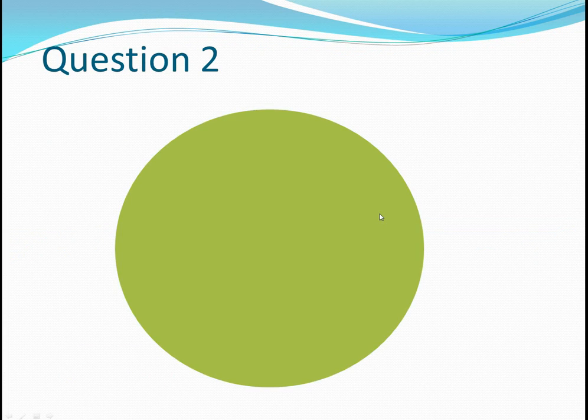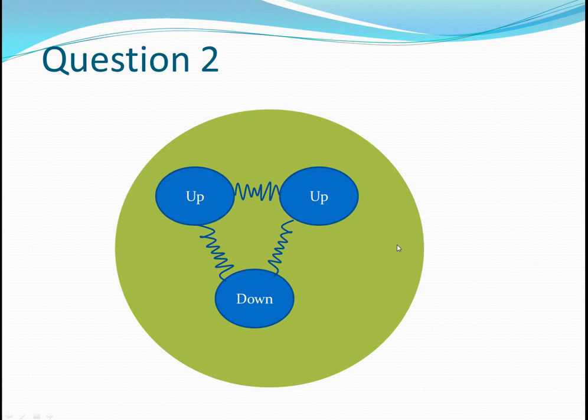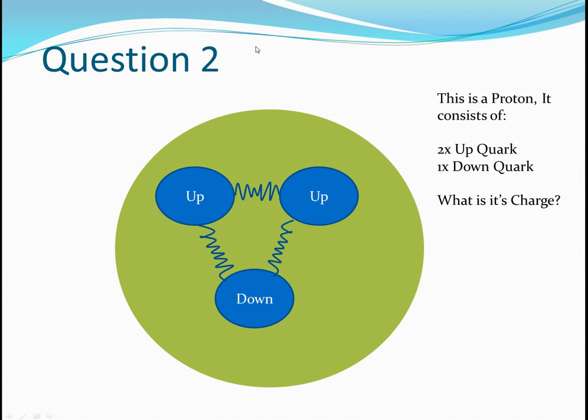Question 2. Here is my proton. It has 2 up quarks and a down quark. What is its charge? Pause the video and I will reveal the answer. Okay, so I hope you got plus 1. Up is 2/3, so 4/3, and 4/3 minus 1/3 is 3/3, which is 1. If you didn't get that, then redo it, look back at my last section.